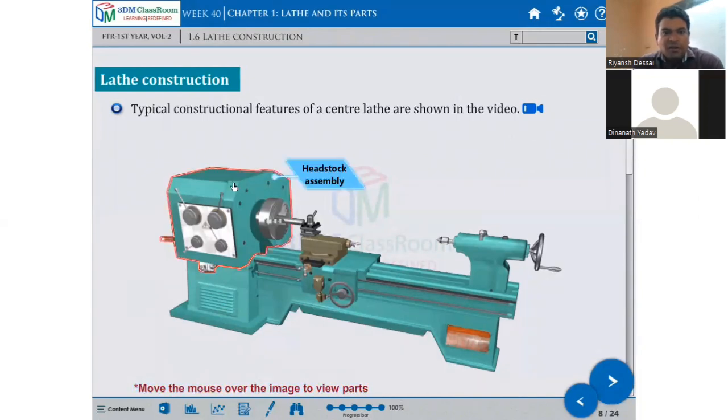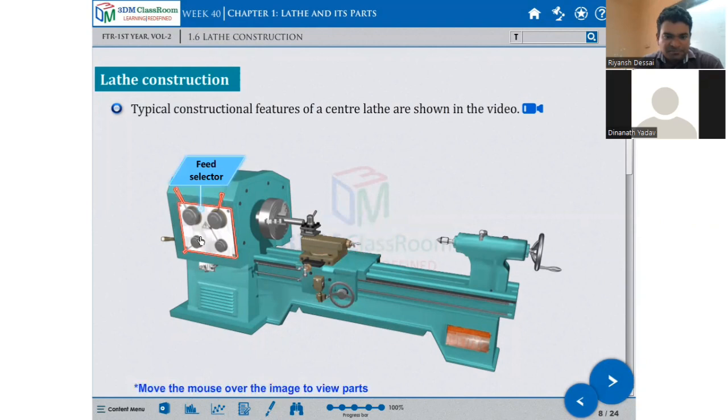This is the headstock. You see, the headstock portion of it. This is called the tailstock. This is the base, with the leg above the leg base. So this is called the lathe bed. This is the lathe bed. This is the tool post. This is the compound rest. This is the cross slide. This is called the carriage.